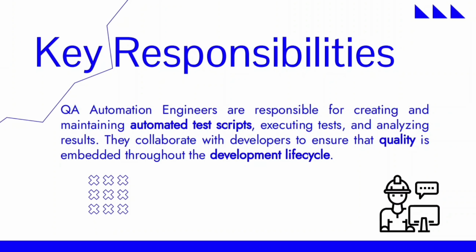That way they are preventing bugs, making the software a good quality product, and they are able to catch software bugs inside the development cycle. That way the whole process goes on. So this is the key responsibility of a QA automation engineer.